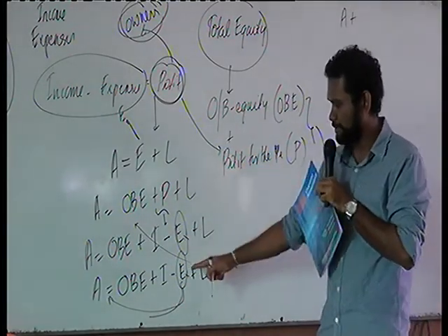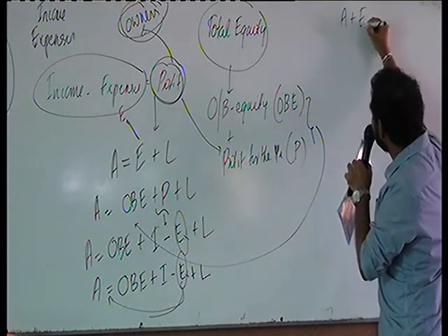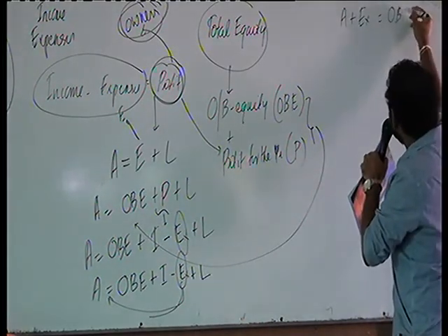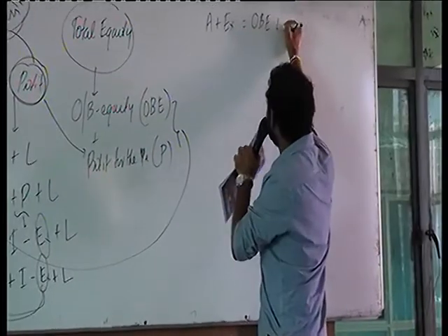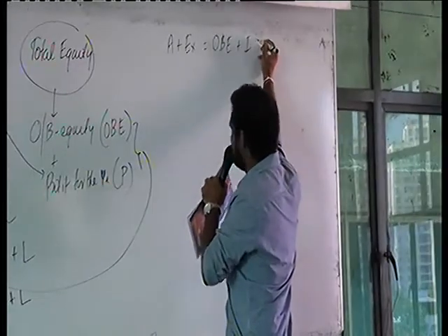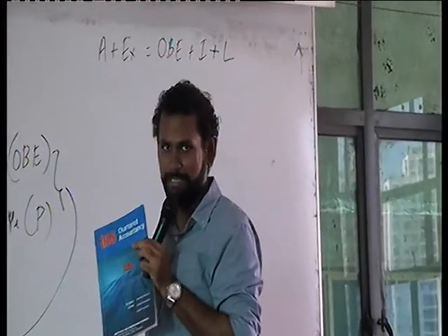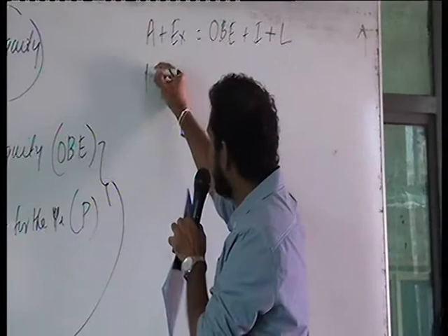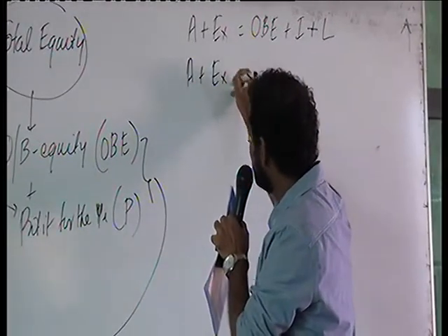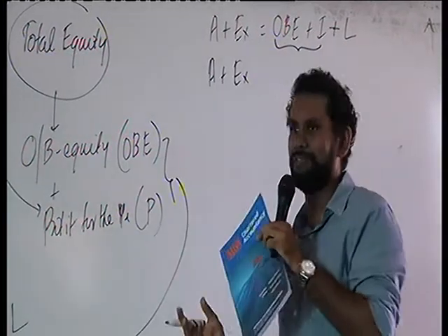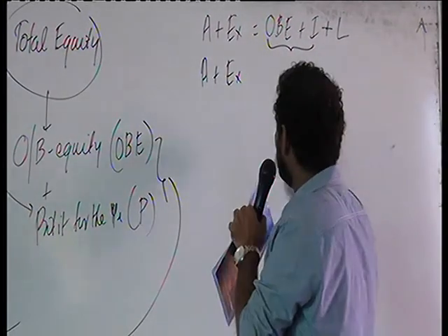So assets plus expenses equals opening balance of equity plus income plus liabilities, right? Opening balance of equity and income together, we can refer to as the total equity.